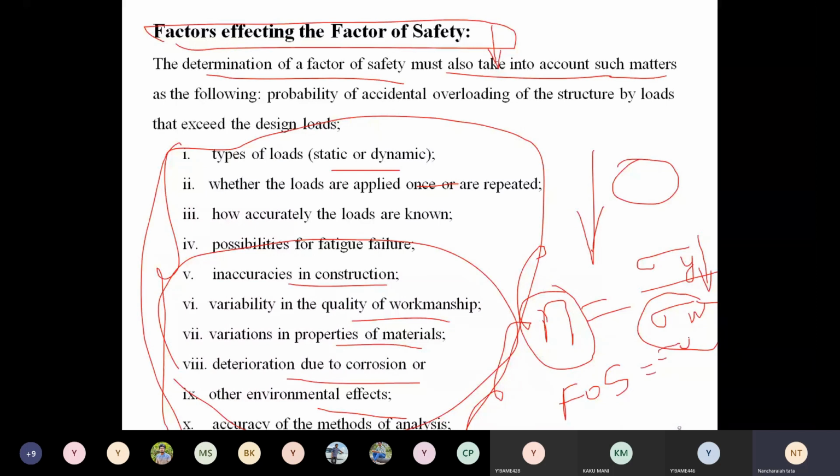For that, we take a considerable amount of factor of safety, so that the working stress is always less than the yield or maximum stress. Under safe conditions, the working stress is equal to sigma y divided by the factor of safety, FOS.